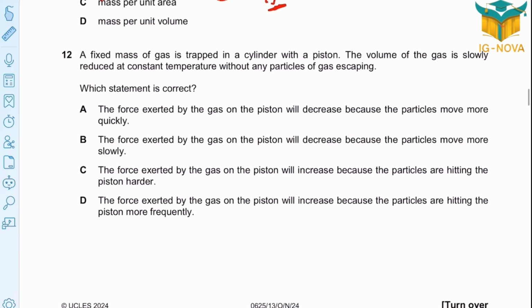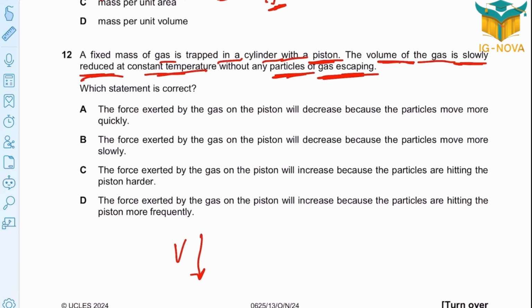Question 12. A fixed mass of gas is trapped in a cylinder with a piston. The volume of the gas is slowly reduced at a constant temperature without any particles of the gas escaping. Which statement is correct? Okay, you have a cylinder, a piston moved, and the volume of the gas slowly reduced. So volume decreased. What happens when the volume decreases? The force exerted by the gas on the piston will decrease?